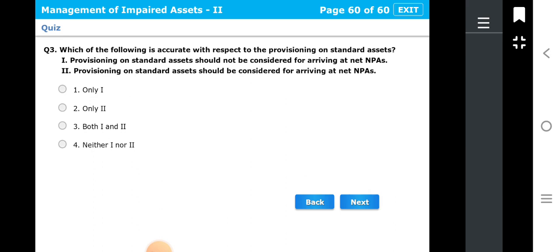Which of the following is inaccurate with respect to the provisioning on standard assets? First, provisioning on standard assets should not be considered for arriving at net NPA. Second, provisioning on standard assets should be considered for arriving at net NPA. Our options are only one, only two, both one and two, neither one nor two. Let's see what is the right answer, and the right answer will be first, that is, provisioning on standard assets should not be considered for arriving at net NPA.